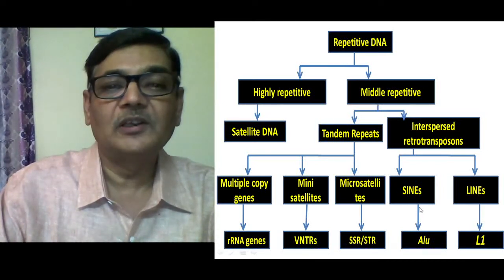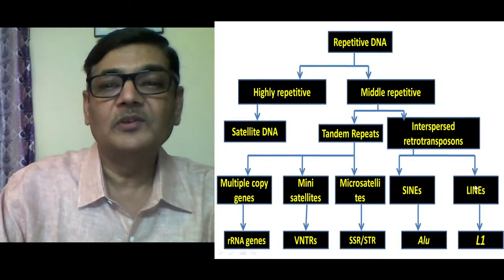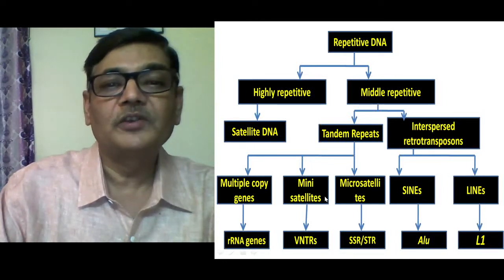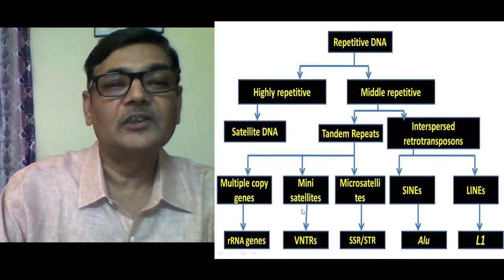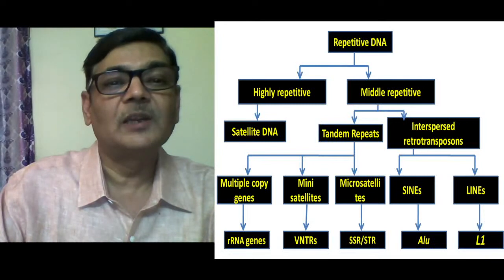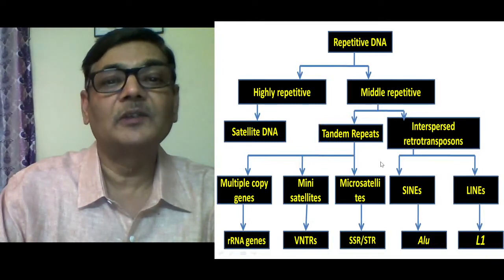SINEs are represented in the form of the Alu family in case of humans, and in humans the LINEs are represented in the form of the L1 family. So we shall understand all these different types of repetitive DNA one by one in detail.